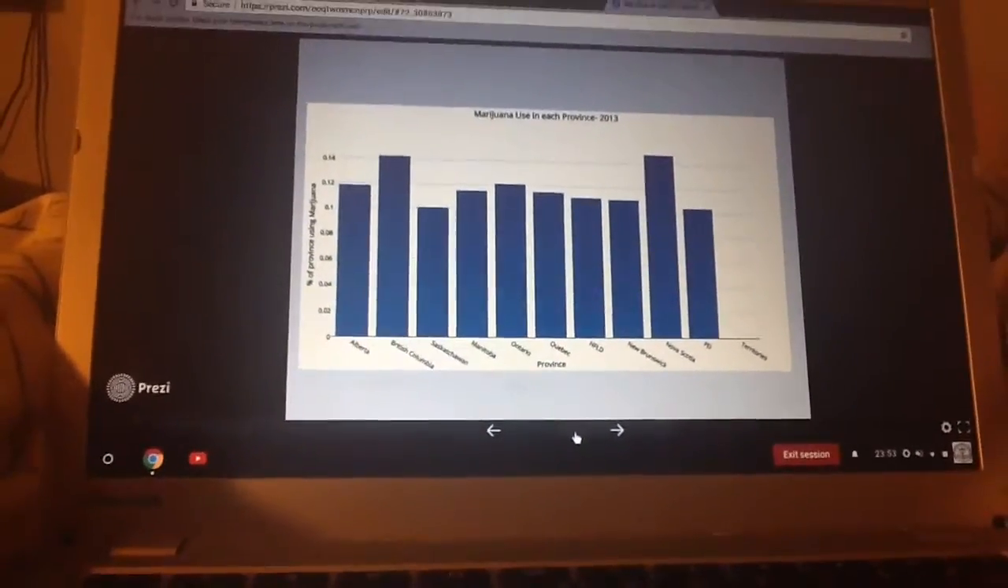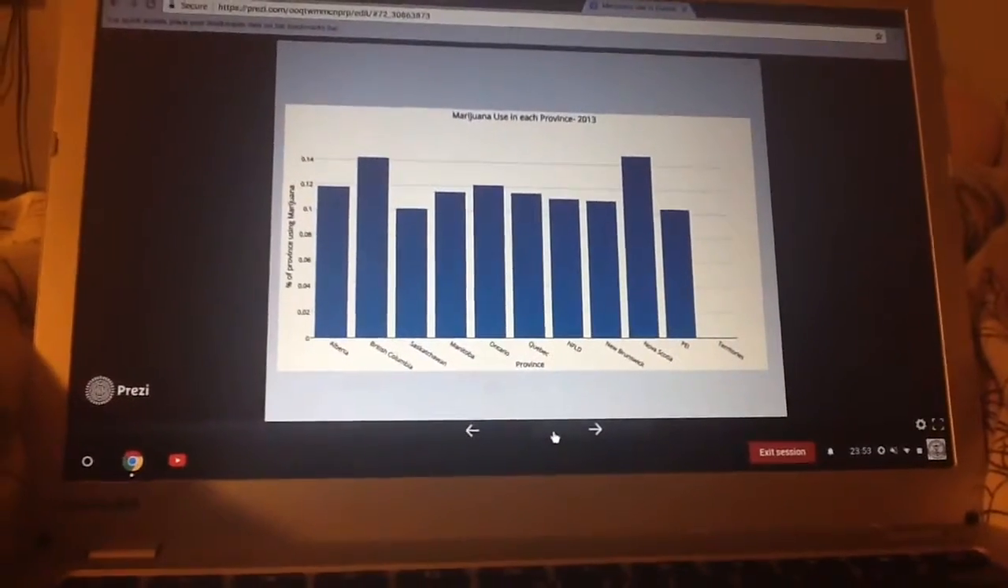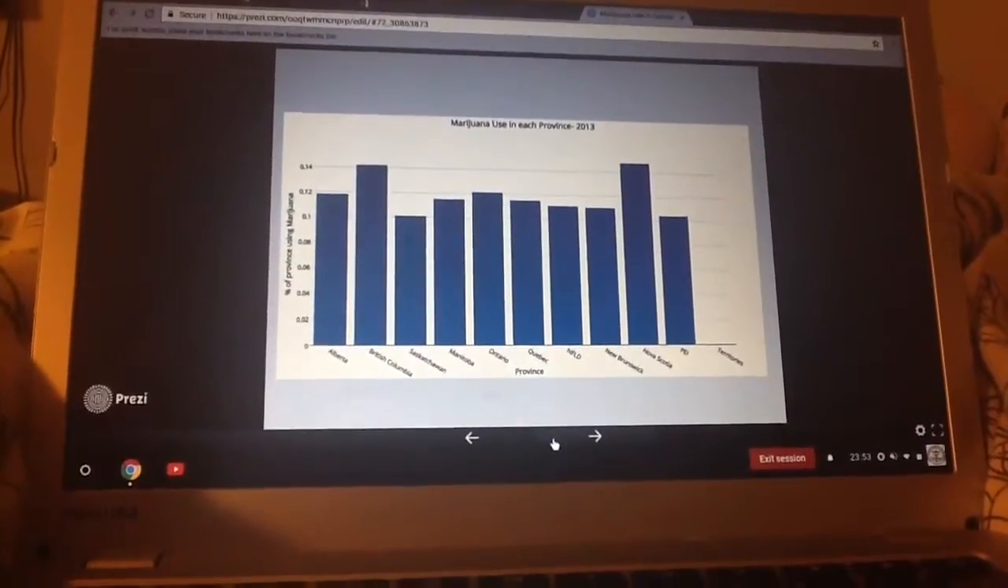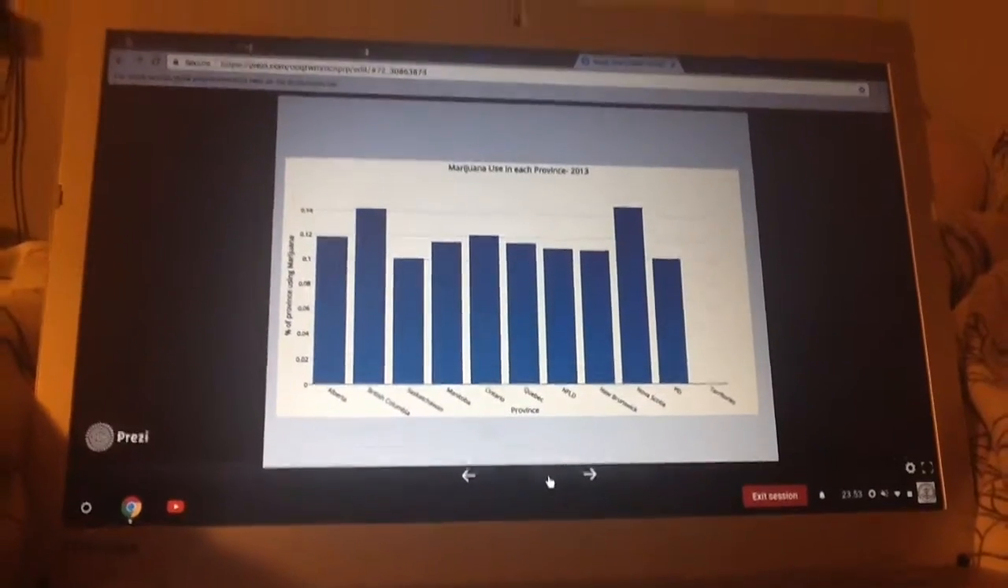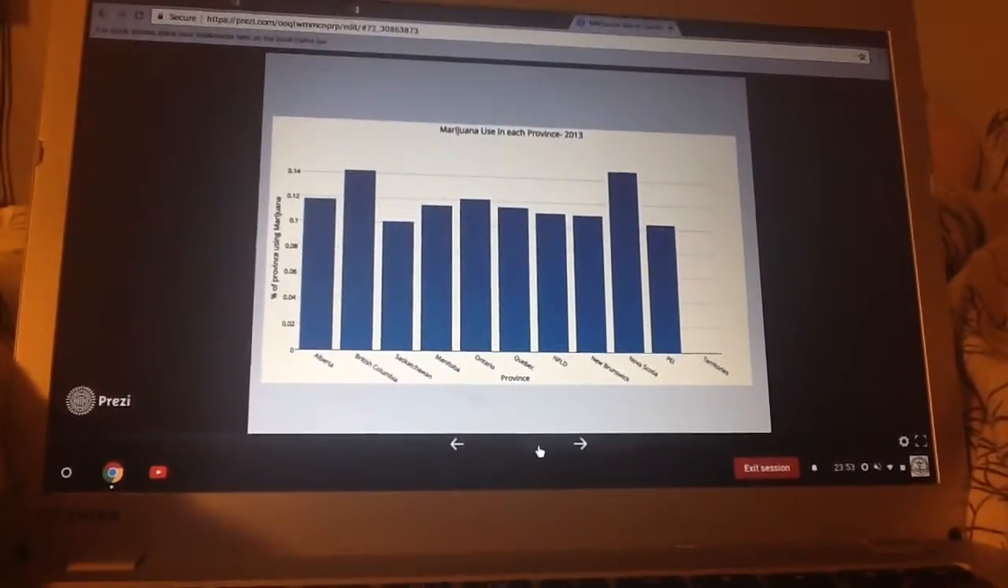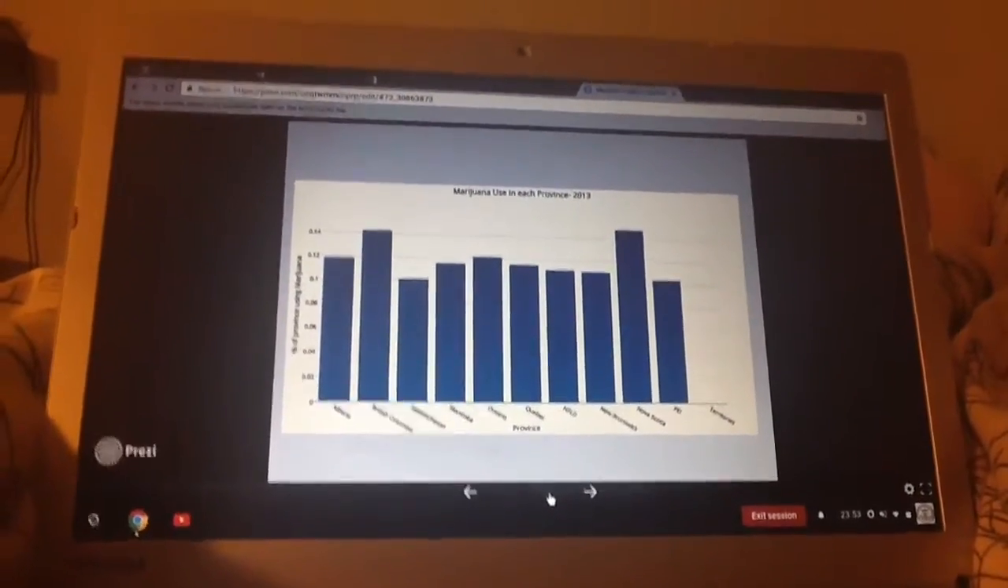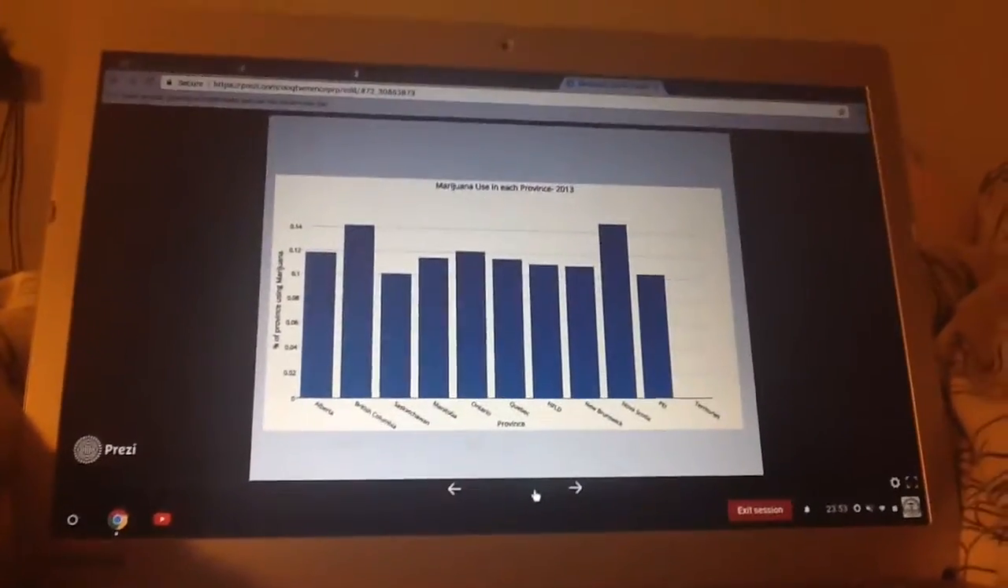This is a graph of marijuana use in each province in 2013. As you can see, majority of the provinces were pretty similar, although Nova Scotia had the highest and the territories were not accounted for in any data that I could find.